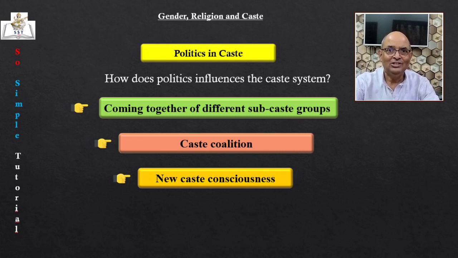Since no caste group can capture power alone, they make coalitions with other caste groups or communities to strengthen themselves politically. That is why you will find that there is some kind of dialogue and negotiation going on between different groups. Thirdly, in the political arena, new kinds of caste groups have also come up like forward caste, backward caste, etc. This is all about politics in caste.